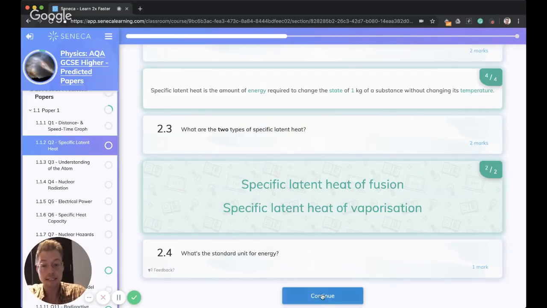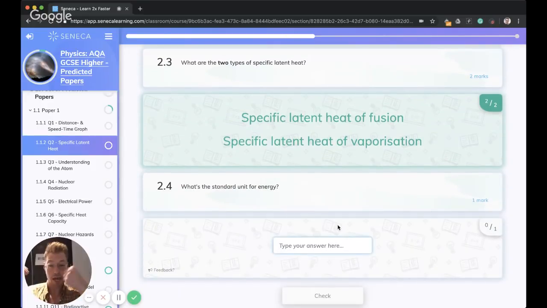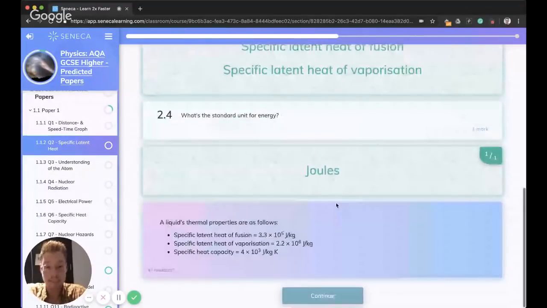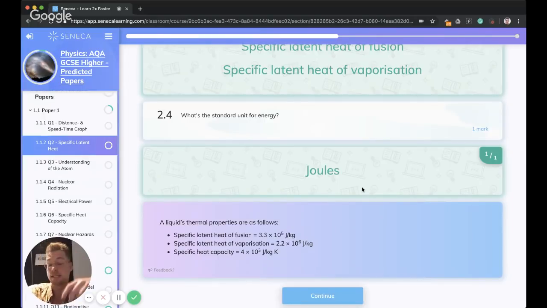Okay, what is the standard unit for energy? So how do we measure energy? Physics is big on units. We need to make sure that we are familiar with all of them. For energy, it's all in joules. So that's how energy is measured. They might get you to convert from joules to kilojoules. And again, just like grams to kilograms, to go from joules to kilojoules, you divide by 1,000.